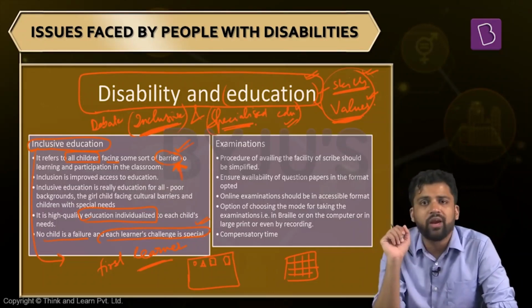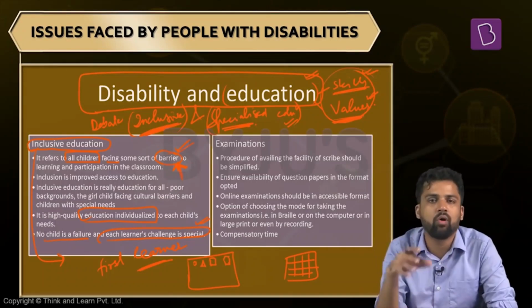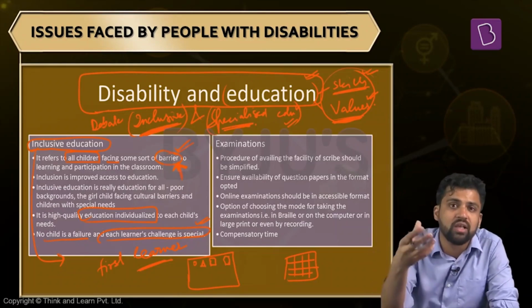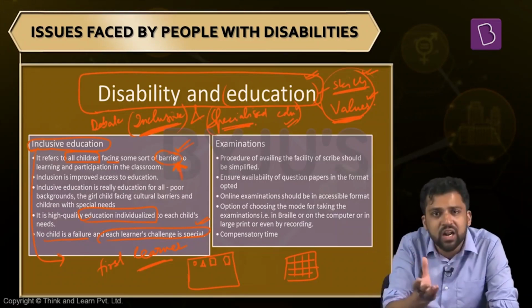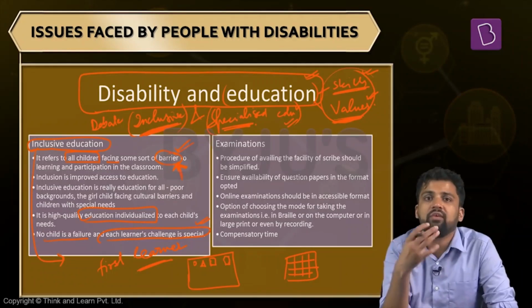Now, what is the advantage here? The advantage is that the society that will be created because of this will be more empathetic. Children do not discriminate. When a child is born, he is born with a blank slate, blank mind. It is society which tells him about the values, norms, etc. Children do not discriminate. It is society which discriminates. Now, if children are growing up like this in an inclusive classroom, they will understand the issues that children with disability face. They will understand each other's barrier, and they will try to overcome it.